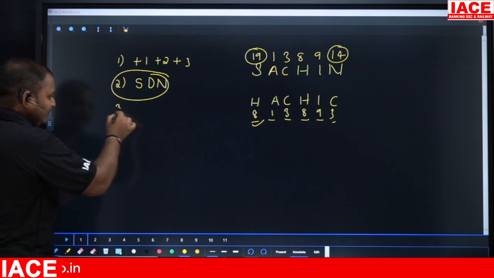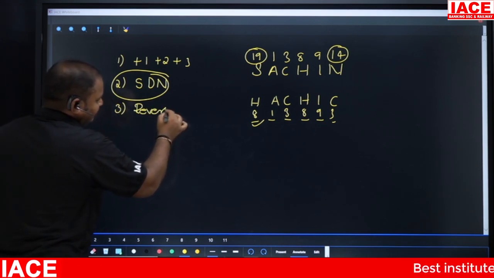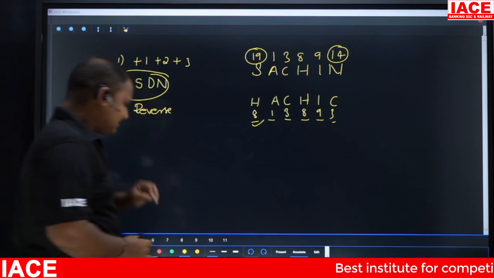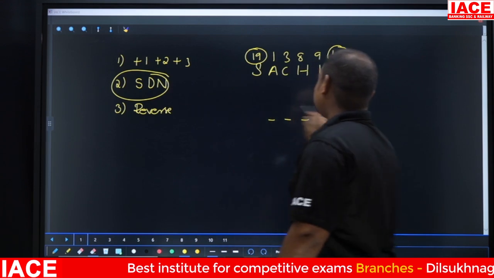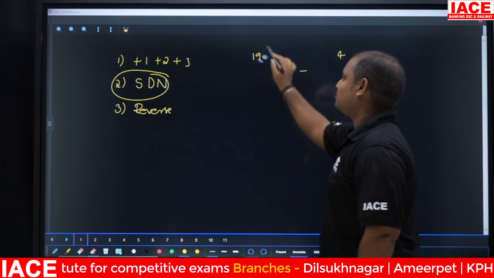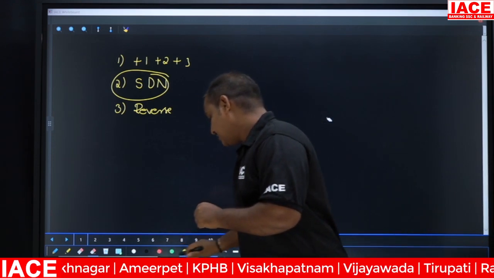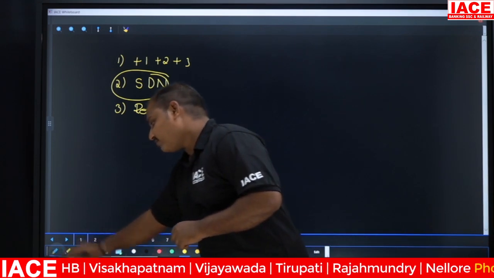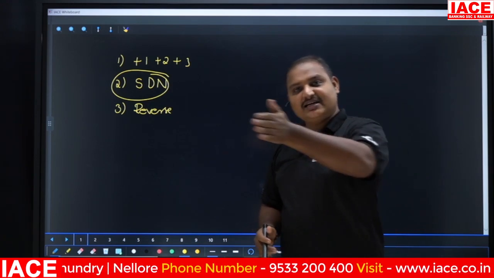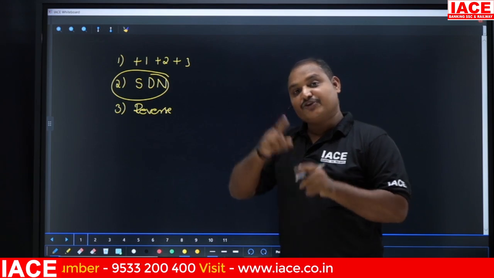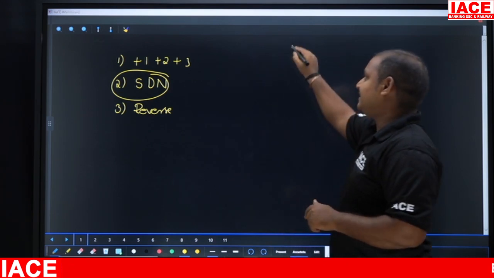Second, next one, reverse. Reverse logic. So to answer the questions from this reverse logic, everyone should know the reverse alphabets first of all. So normal alphabets and reverse alphabets. Reverse alphabets are nothing but when you count alphabets from the left hand side, they are normal alphabets. But when you are counting the same alphabets on the reverse side, suppose when I'm counting D,